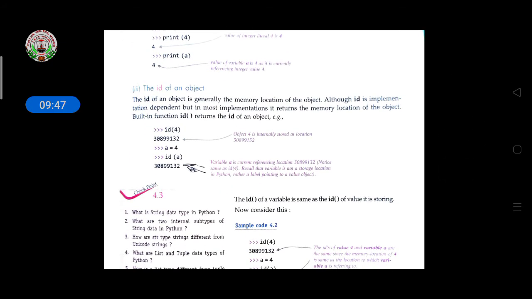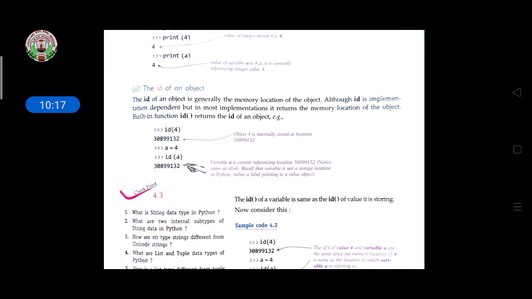Then ID. The ID of an object is generally the memory location of the object. Although ID is implementation dependent, in most implementations it returns the memory location of the object. The built-in function id returns the id of an object. So if you want to know where a variable or value is located in memory, you have to call it with the help of id.